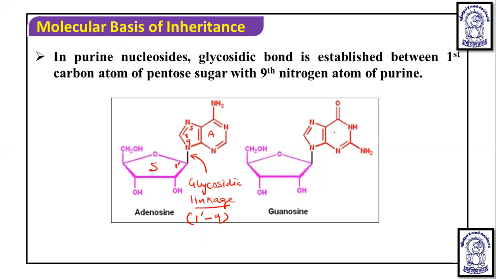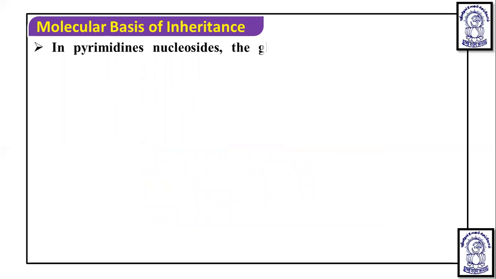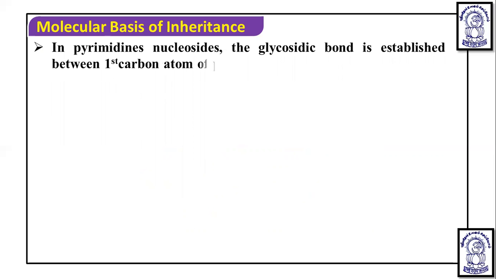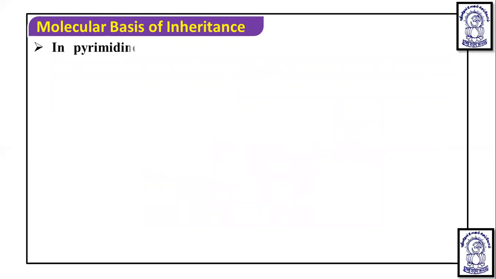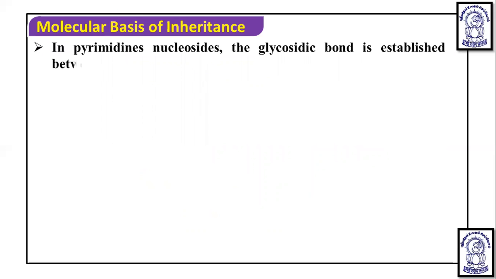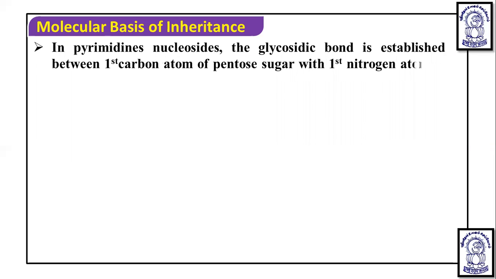In guanosine, if we talk about guanine and the sugar, then also it is between the ninth nitrogen and the first carbon. So in guanosine also, the 1 dash 9 glycosidic bond is established. In pyrimidine nucleosides, which are formed like this, see, this is the nucleoside because phosphoric acid is not there. In pyrimidine nucleosides, the glycosidic bond is established between the first carbon atom of pentose sugar and the first nitrogen atom of the pyrimidine.